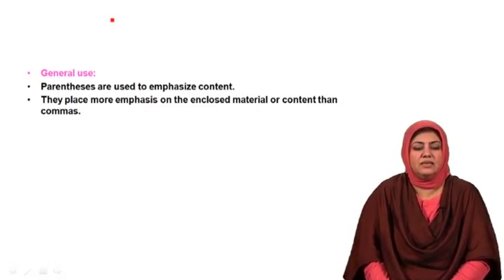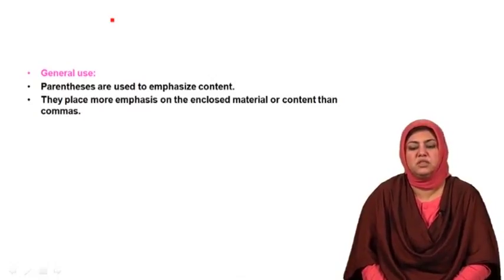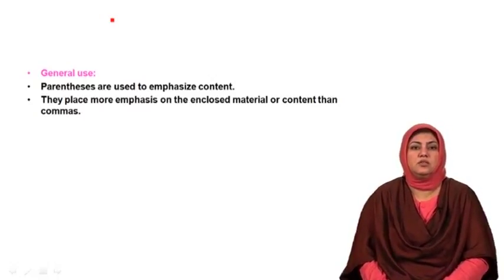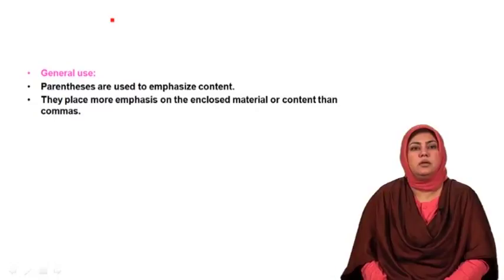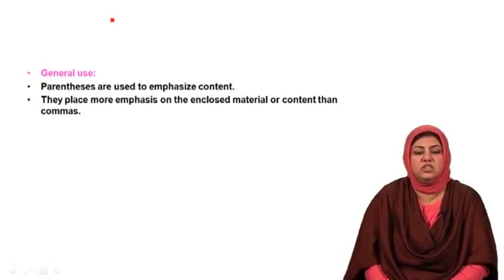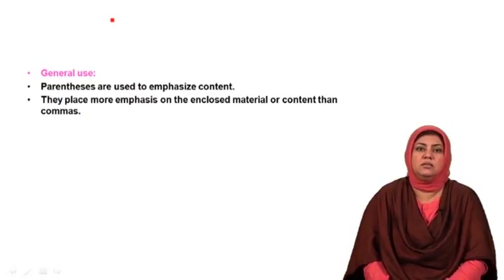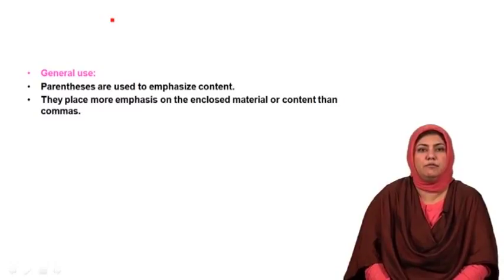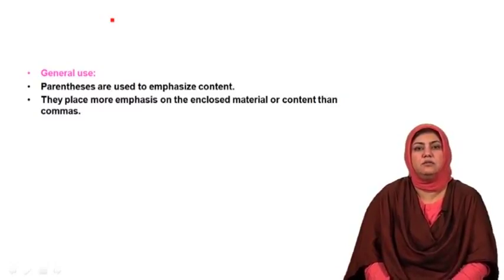However, brackets are used when you want to place more emphasis on the enclosed material or content than commas. So, for example, if in a sentence where you are using an interrupter or you're giving some additional information that you want to emphasize, you can either use 2 commas on both the sides of it, or 2 dashes, or 2 brackets for that. However, the use of brackets is preferred when you want to give more emphasis on that presented information.